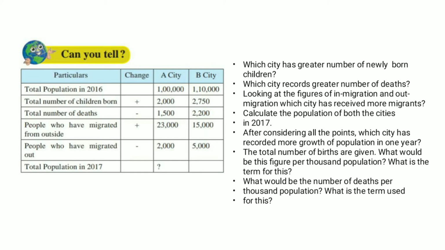We will see in the next slides. What would be the number of deaths per thousand population, and what is the term used for that? If we calculate the number of people born in terms of percentage, that will be known as birth rate, and if we calculate the deaths in terms of percentage, that would be death rate. We will see that in part 2 in some slides.